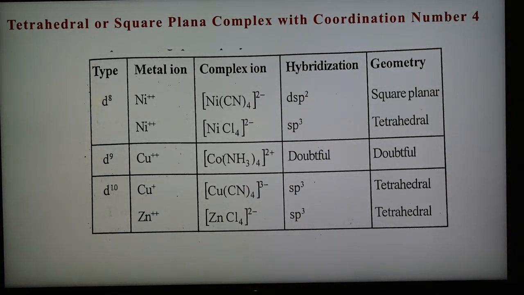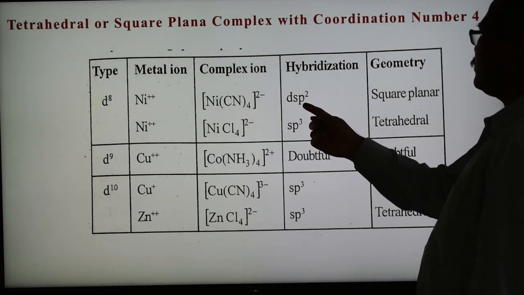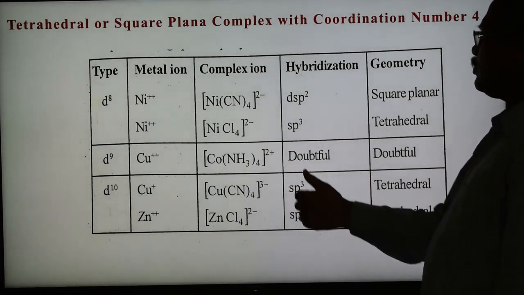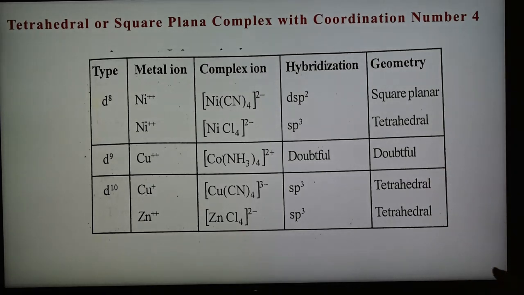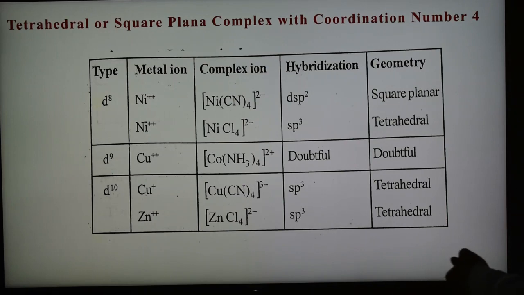And for hybridization, d8 in the case of nickel 2+, nickel shows both dsp2 and sp3, square planar and tetrahedral complexes. In the case of Cu2+, the hybridization is doubtful, and therefore the geometry is also doubtful. In the case of d10, Cu+ shows sp3, and zinc 2+ also shows tetrahedral geometry because the hybridization is sp3.